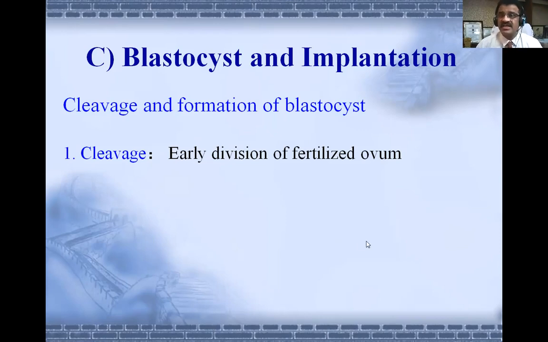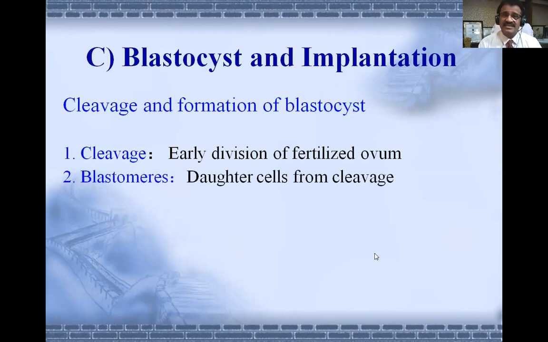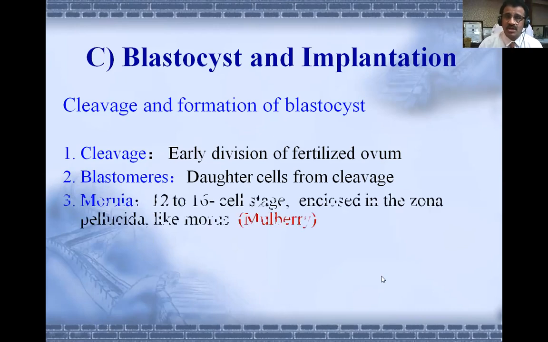Cleavage means early division of the fertilized ovum. Fertilized ovum means zygote, and cleavage will give rise to small cells called blastomeres, or daughter cells from cleavage.